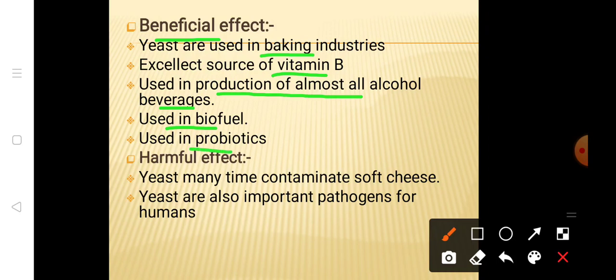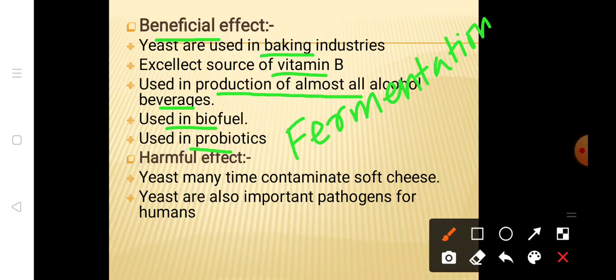Mostly it is used in fermentation, to ferment something to produce alcoholic beverages. So it is also used in fermentation. So these are all the beneficial effects of yeast.